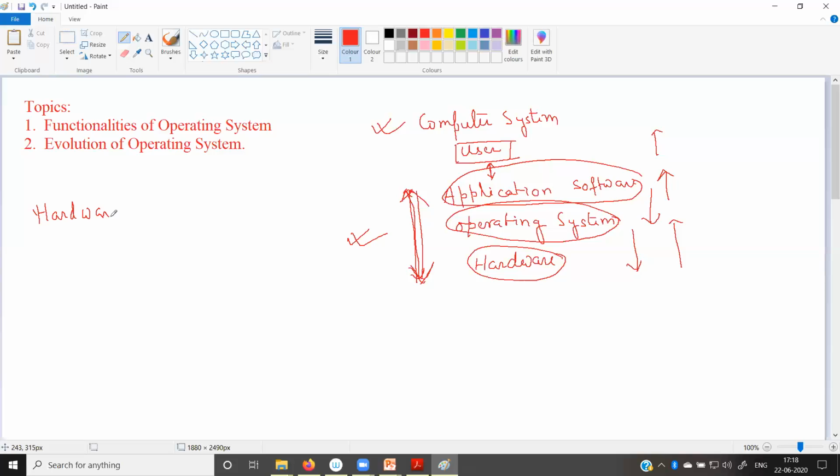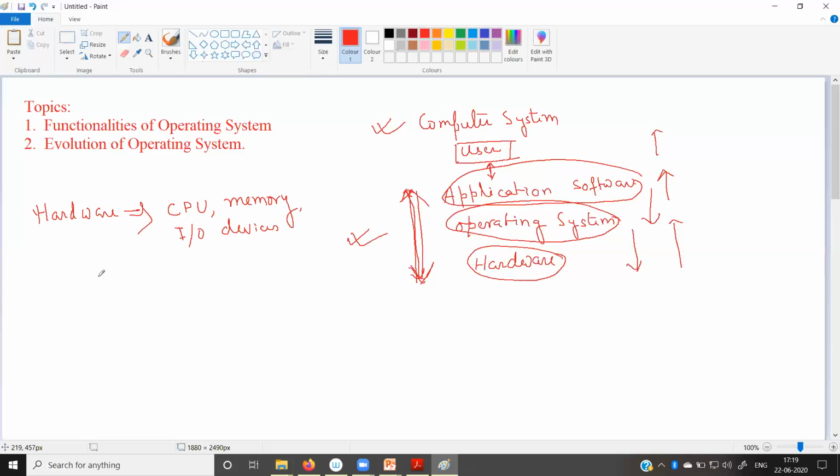So what is hardware? As you know, in our computer system, there are different components present, the basic architecture of the computer system. Those basic components are the central processing unit, which we can say CPU. Apart from the central processing unit, there is some memory, which is used to store information, and some IO devices.